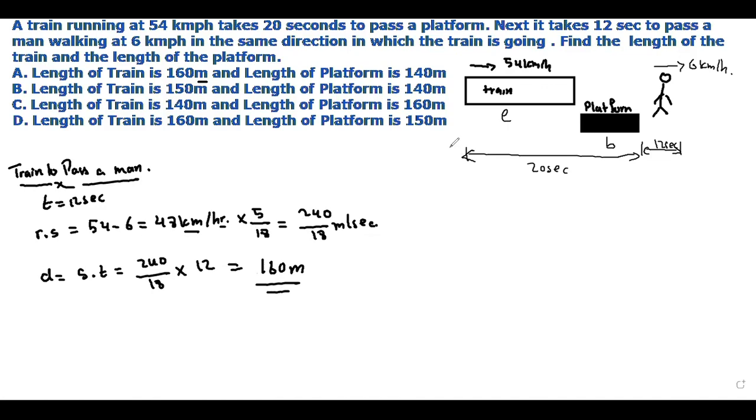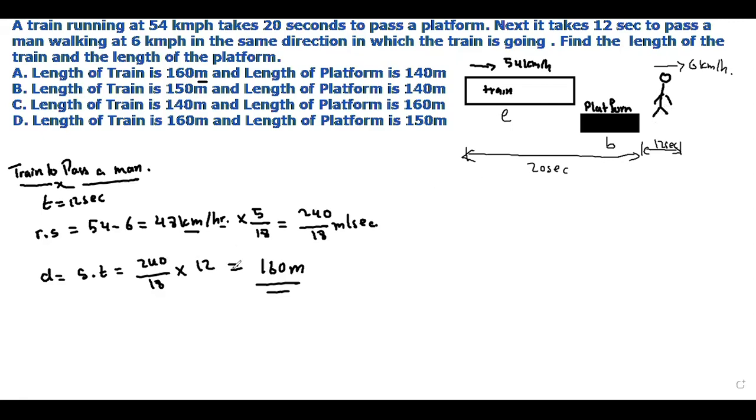Now, in class I told you that for a train to pass a man or a pole, the distance covered by the train during that time is equal to the length of the train, because the length of the man is negligible.